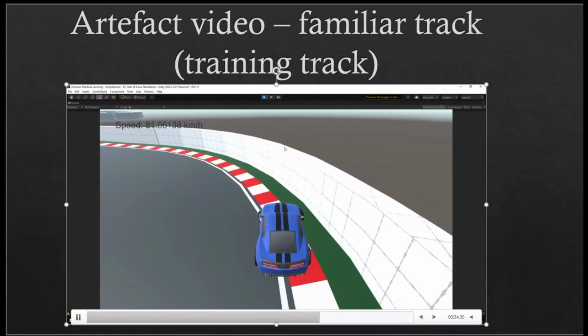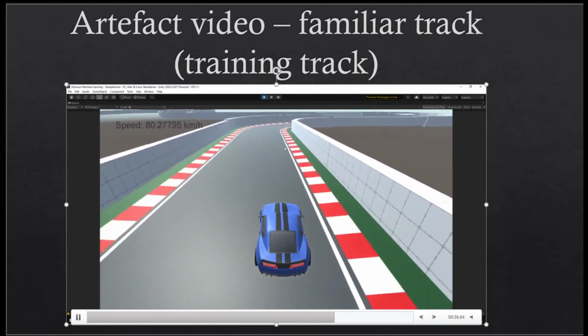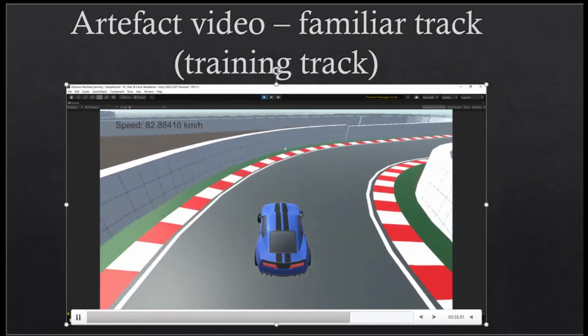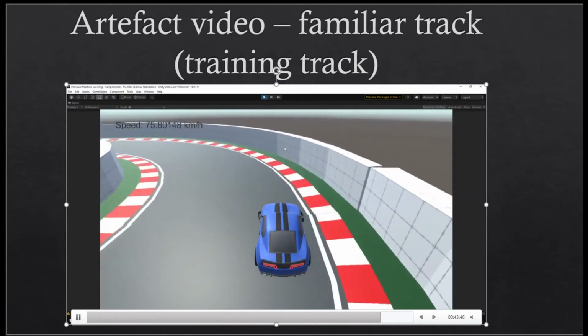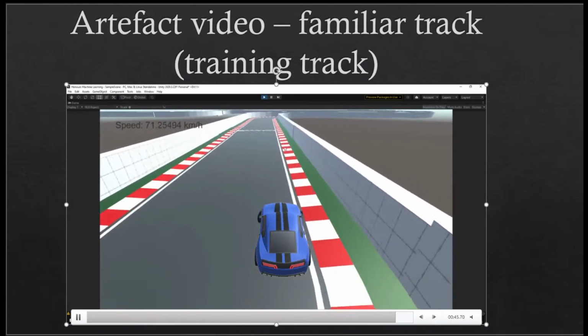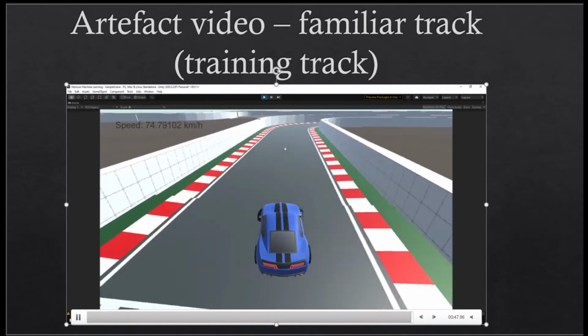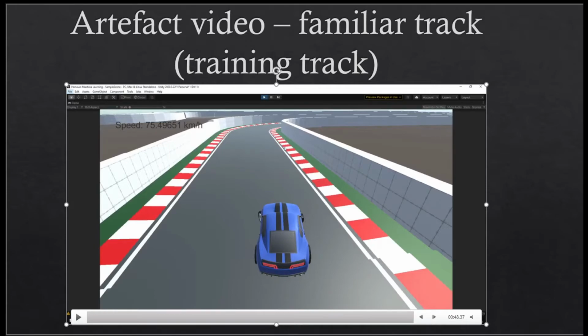There is a speed meter in the top left corner. This meter shows the speed of the car agents in kilometers per hour. During the training, there were many invisible checkpoints over the whole track that helped the agents to learn how to drive and gave them rewards. The agents received a small reward if they got through the right checkpoint and a large penalty if they hit a wall. This taught the agents successfully how to drive using the reinforcement learning algorithm.